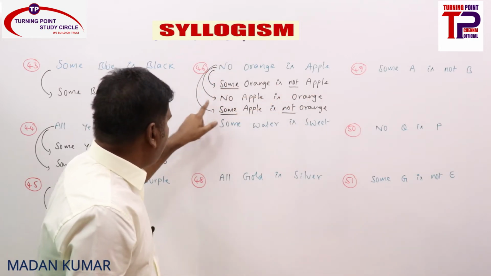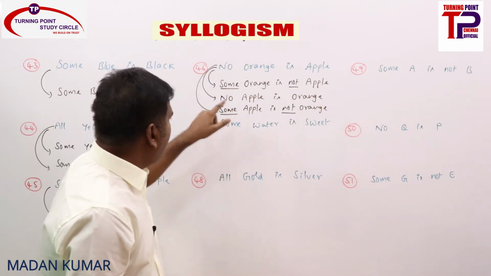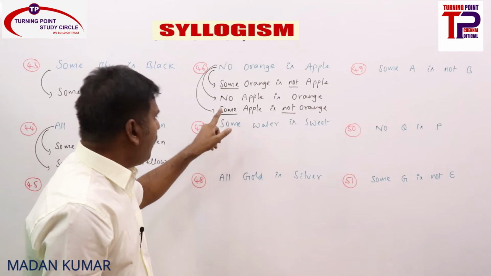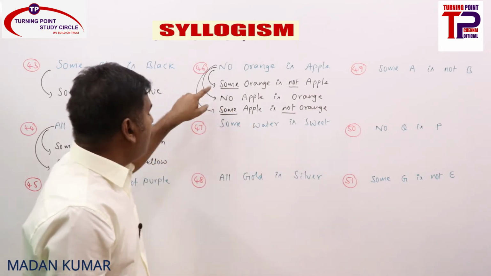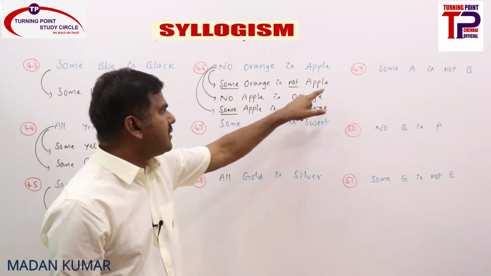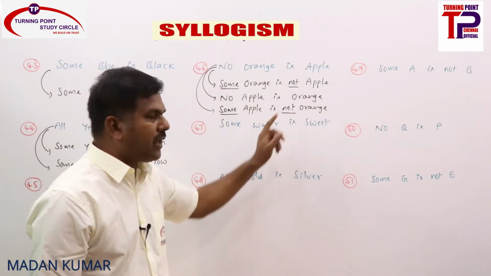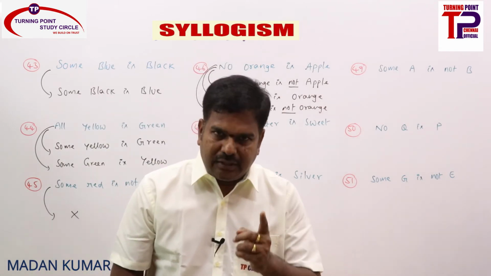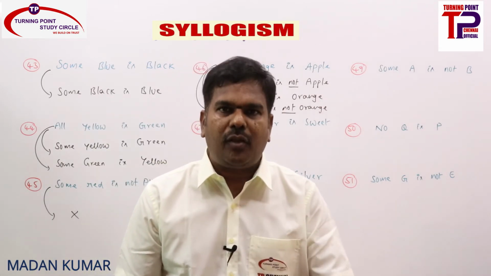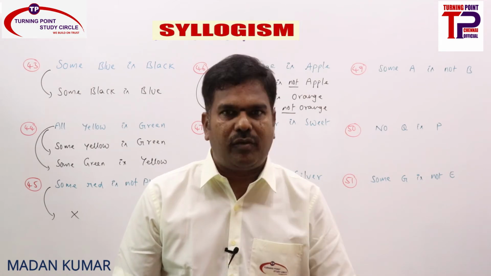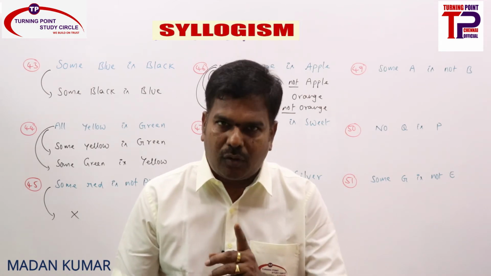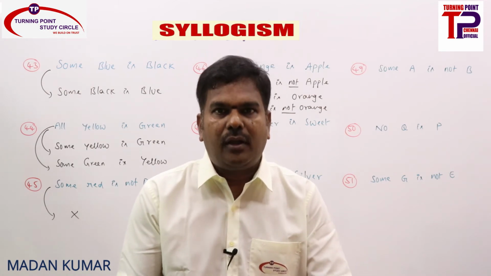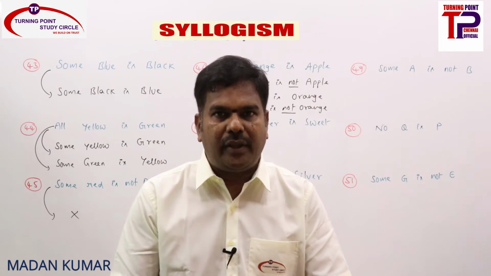E can be converted into E, no apple is orange, and also converted into O, some apple is not orange. So if you look here, some orange is not apple, some apple is not orange. Don't think that O can be converted into O. Whenever an E statement is there, from that only we can write O and also O reverse, not from an individual O statement. This one you must remember always.